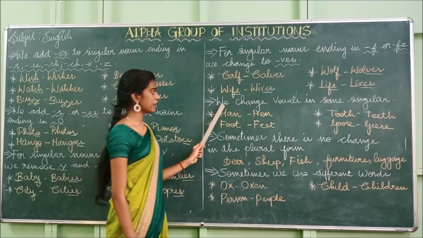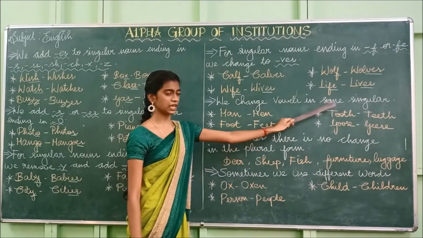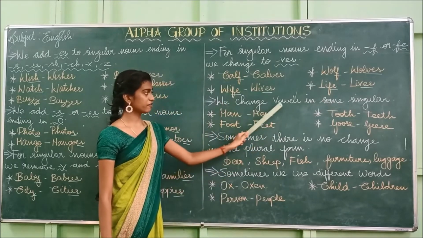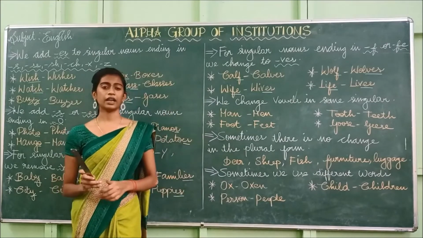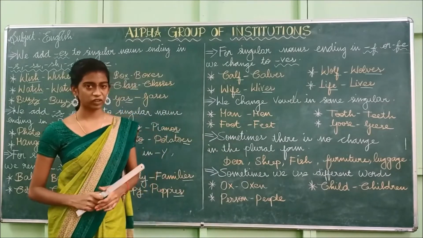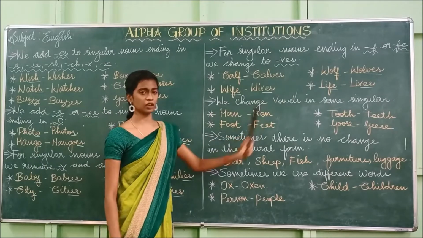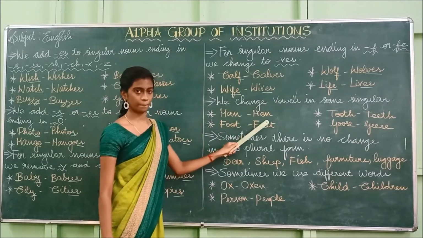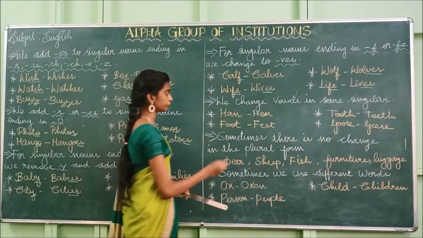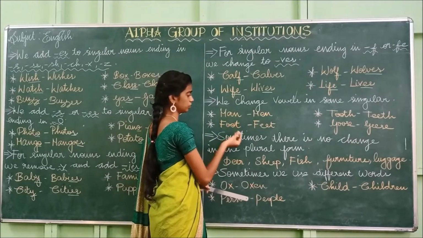And the next one is we change vowels in some singulars. So if the singular noun has a vowel, what we have to do? We have to change the vowel to make it plural. Look at the example, man, men. So in this word, what is the vowel?